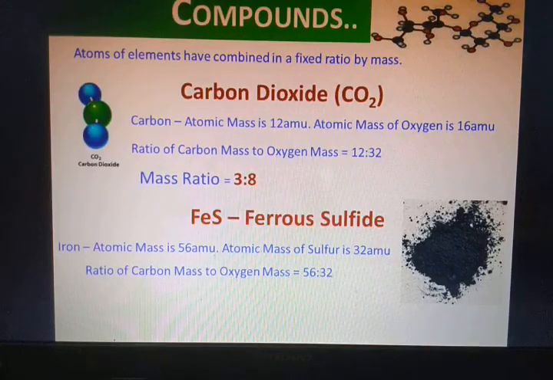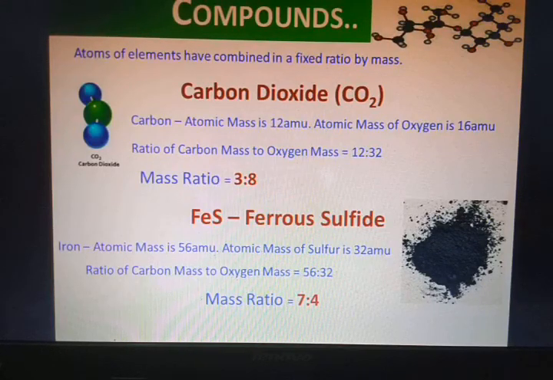The ratio of iron mass to sulfur mass is 56 is to 32. You remember ratio and proportion, probably you have read that one also. So 56 is to 32, and what's the mass ratio? Mass ratio is 7 is to 4.